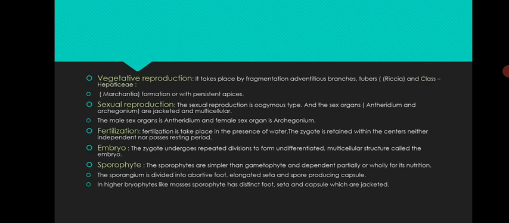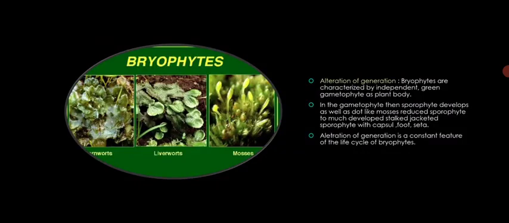Sporophyte: the sporophyte is simpler than the gametophyte and is partially or wholly dependent on it for its nutrition. The sporophyte is divided into an absorptive foot, an elongated seta, and a spore-producing capsule. In higher bryophytes like mosses, the sporophyte has a distinct foot, seta, and capsule, which is jacketed.